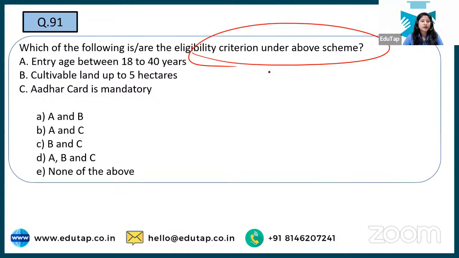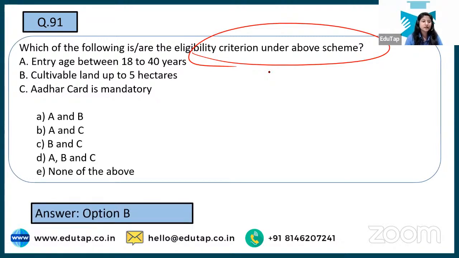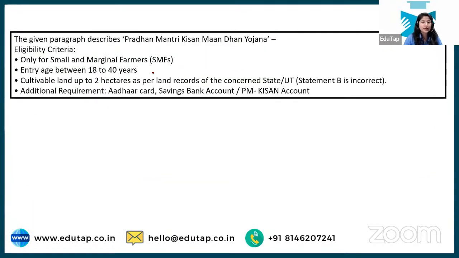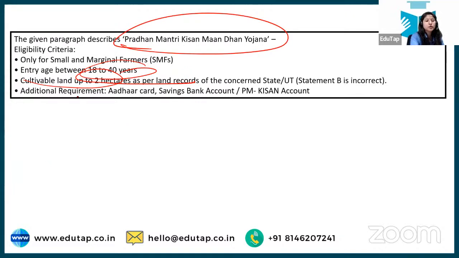Here, the options are entry age between 18 and 40, cultivable land, and Aadhaar card being mandatory. Option B, A and C, because if somebody has cultivable land of 5 hectares, he is not a marginal farmer, he is not a small farmer, right? Because that is below 2 hectares, so up to 5 hectares is incorrect. Cultivable land up to 2 hectares, age 18 to 40, and which scheme are we talking about? Kisan Mandhan Yojana. The additional requirements are Aadhaar card, savings account, and Kisan account. So that is what the difference is.